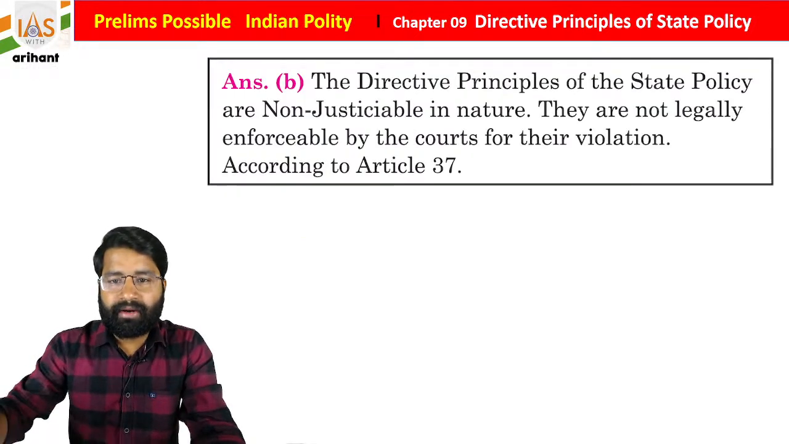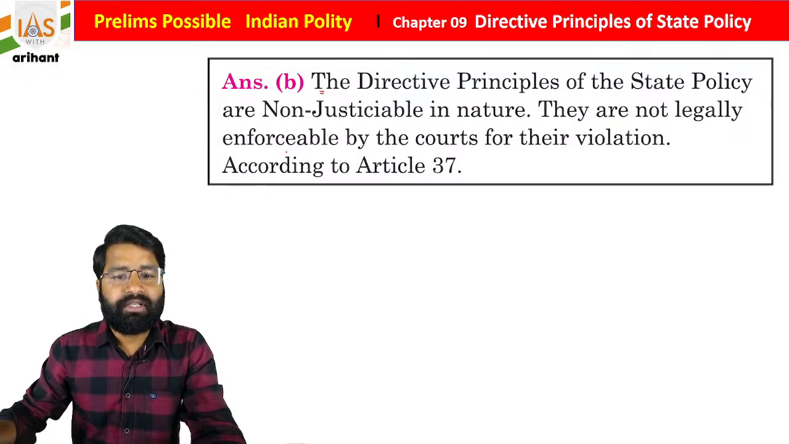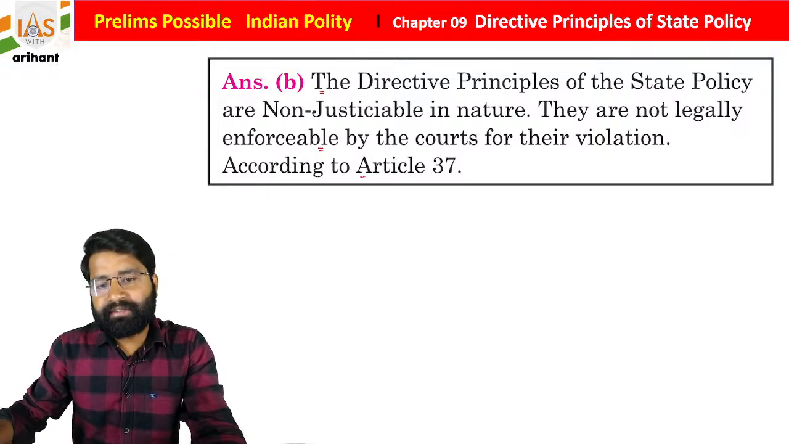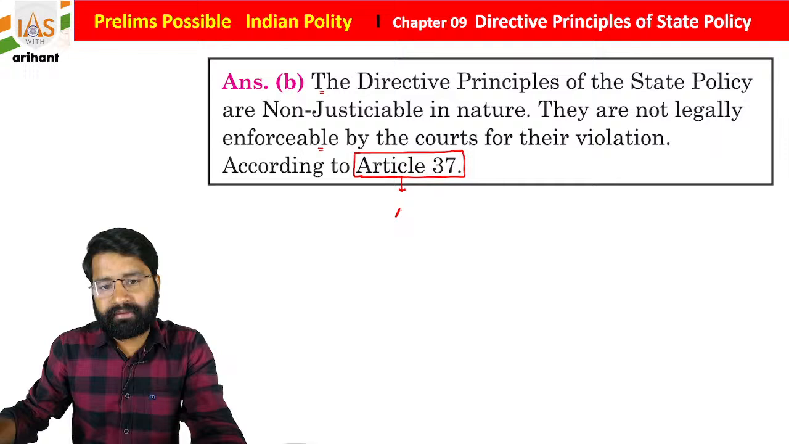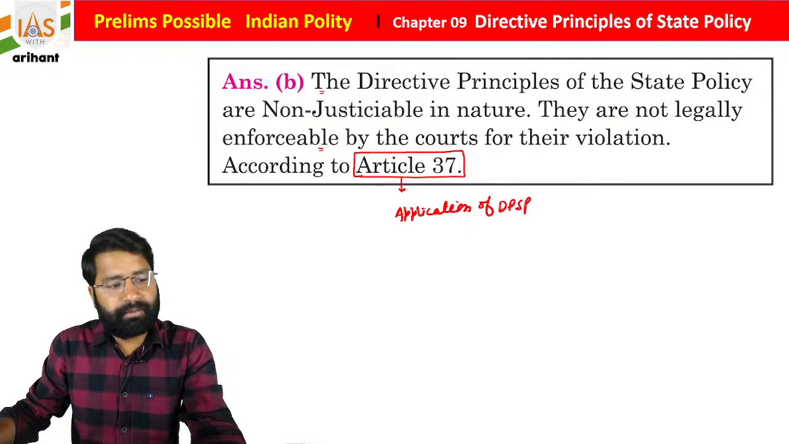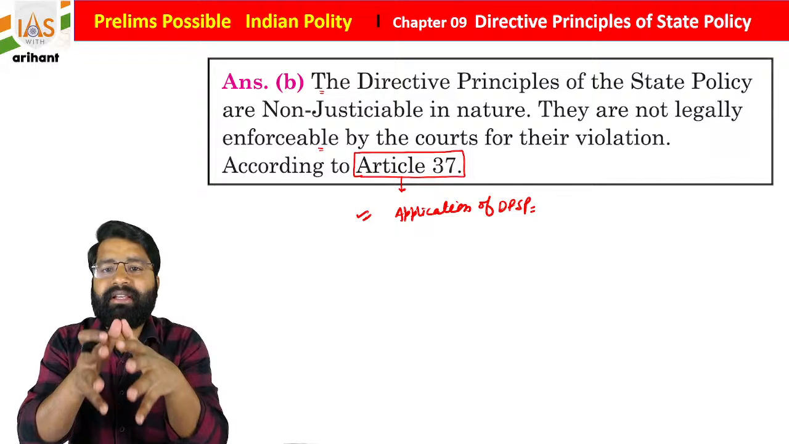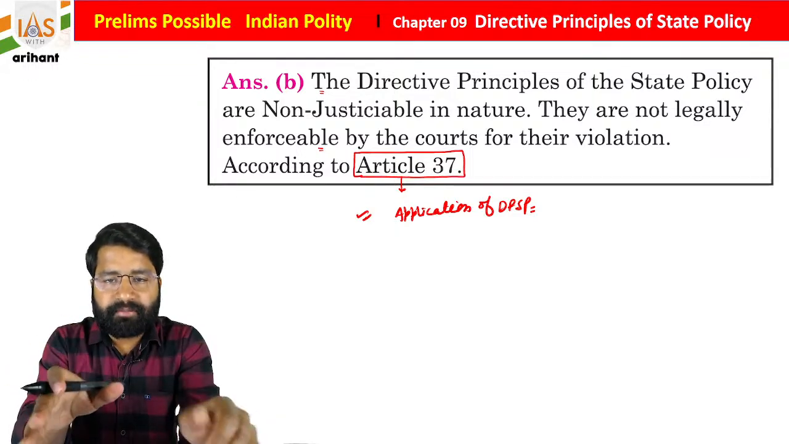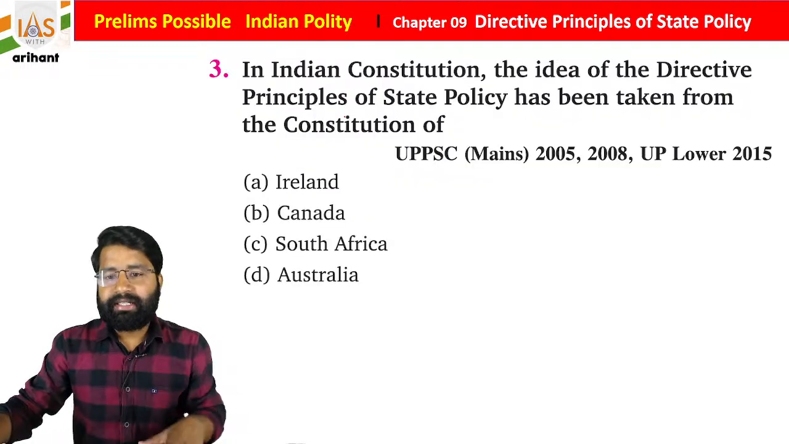We already discussed the same, and it is mentioned under Article 37, the application of DPSP, directive principles of state policy. It means that they included here that directive principles are not enforceable in a court of law. Okay, easy. Now see the third question.